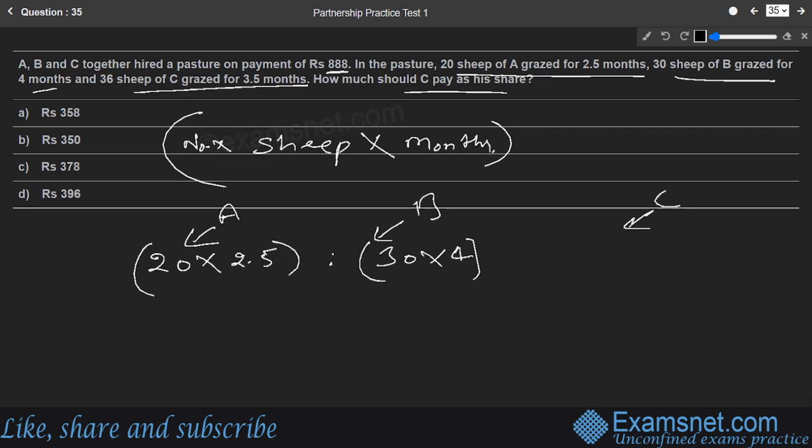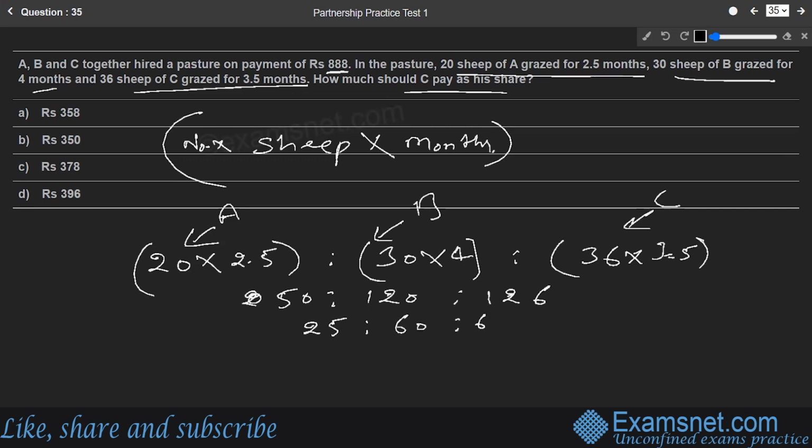And C had 36 sheep, and how much time did his sheep graze the field? 3.5. If we simplify this further, 20 into 2.5 is 50, 30 into 4 is 120, and 36 into 3.5 is 126. Simplifying further, this comes to 25 is to 60 is to 63. That is the ultimate ratio.